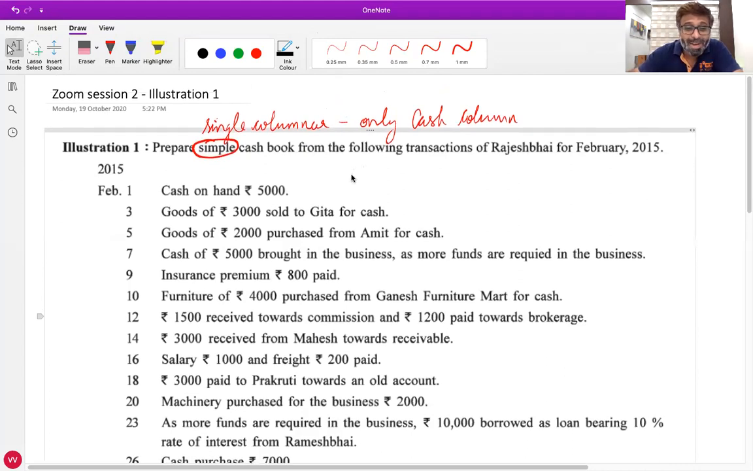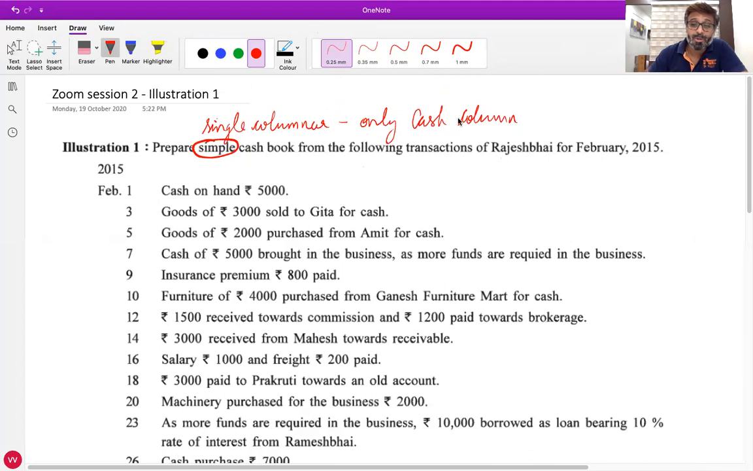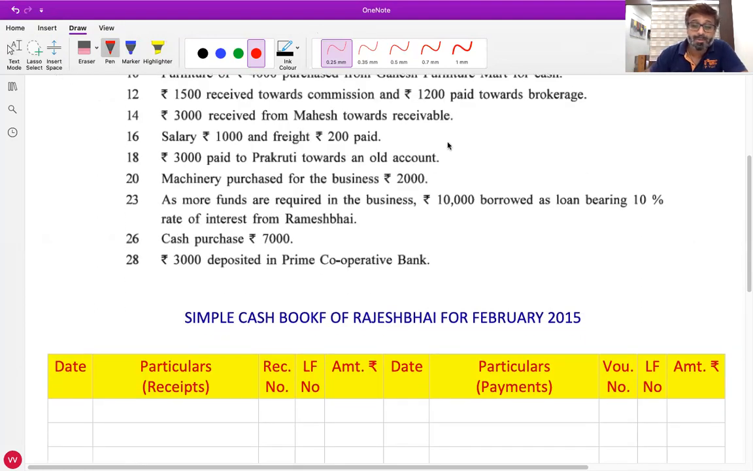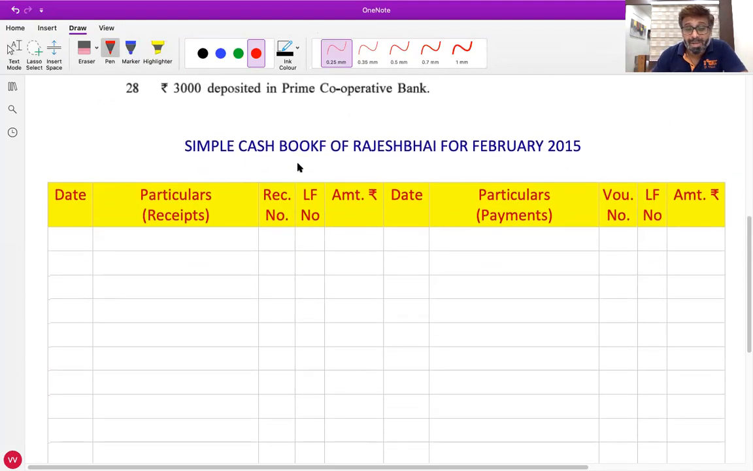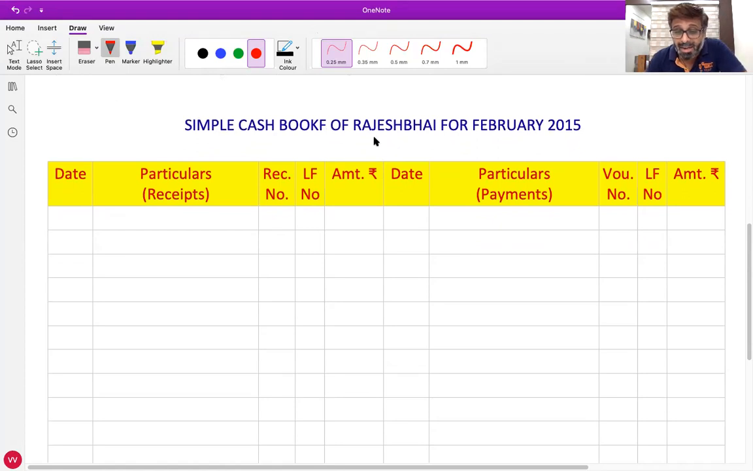Chalo. Prepare simple cash book from the following transactions of Rajesh Bhai for February 2015. So all of you make this format. I'll give you 2 minutes for this. Can you all see this? Simple cash book of not Rashi Ben, Rajesh Bhai. Okay, it is Rajesh Bhai, not Rashi Ben. Simple cash book of Rajesh Bhai for February 2015.